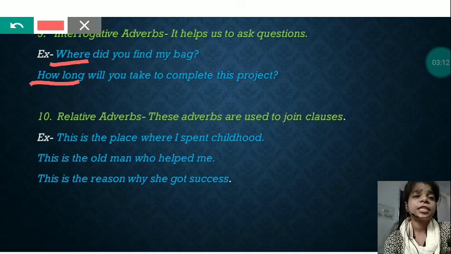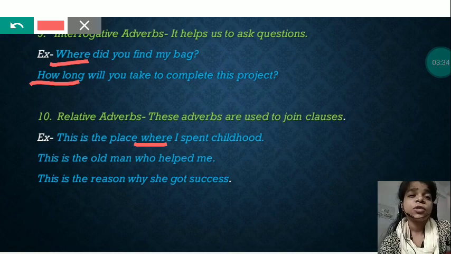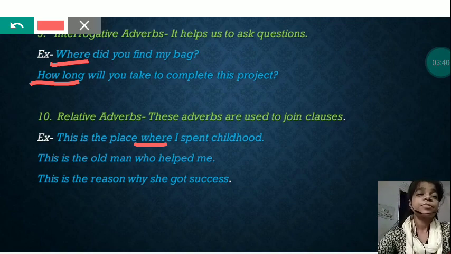Last one is relative adverbs. These adverbs are used to join clauses, or in simple language, relative adverbs denote the relation between two clauses. For example, this is the place where I spent childhood. Here relative adverb is where. Why? Because it is joining the first clause, this is the place, with the second clause, I spent childhood. Or you can say it is denoting the relation between this is the place and I spent childhood.